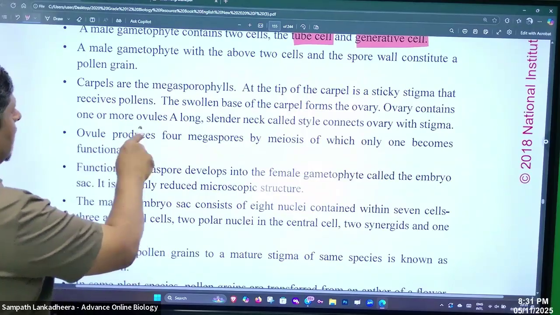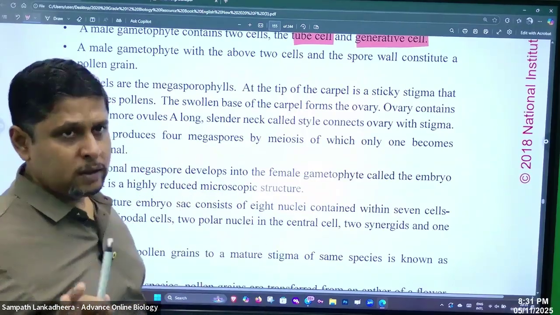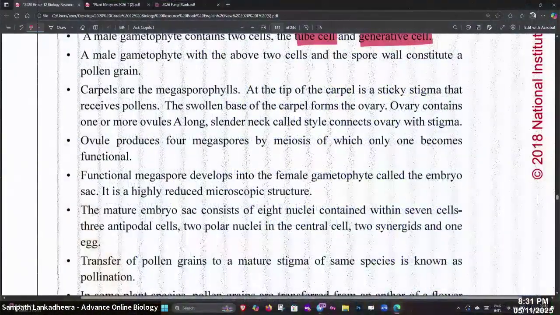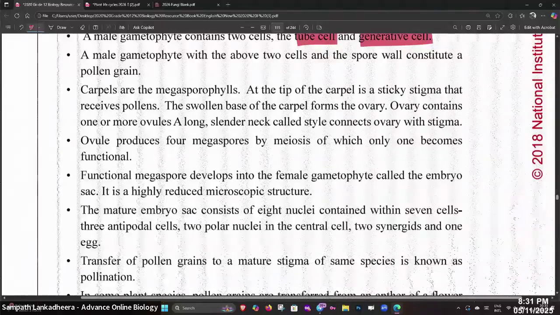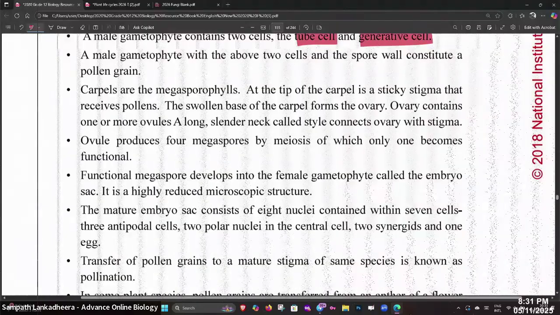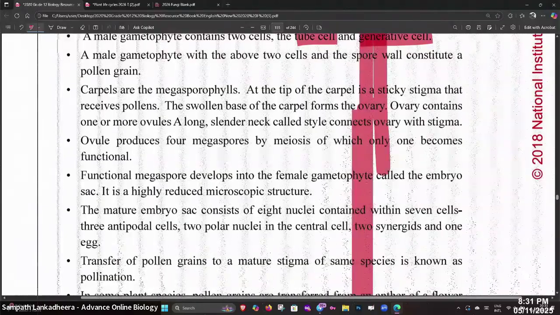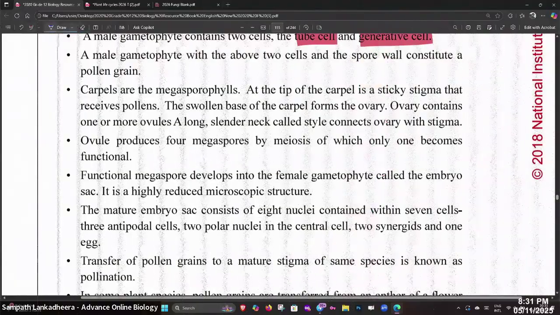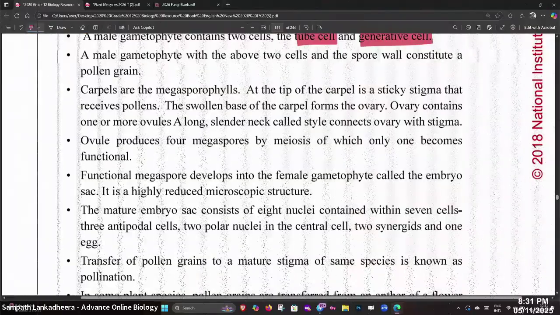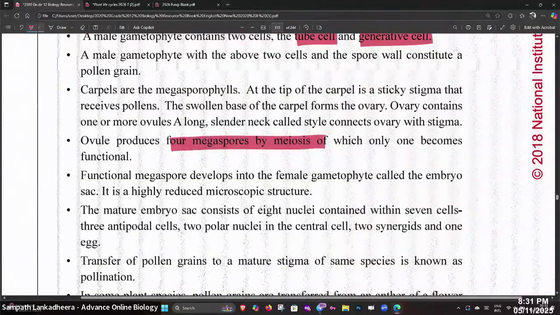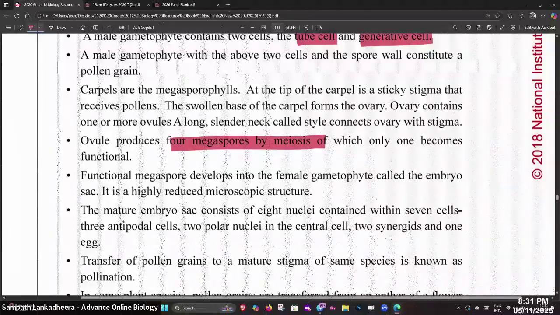constitute a pollen grain. Carpels are the megasporophylls. At the tip of the carpel, a sticky stigma is present. The swollen base of the carpel forms the ovary. The ovule produces four megaspores by meiosis. The functional megaspore develops into the female gametophyte called the embryo sac.